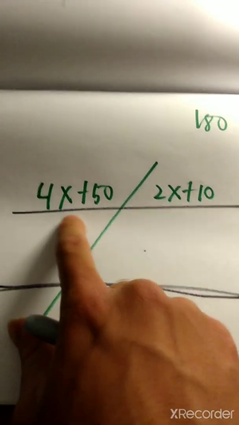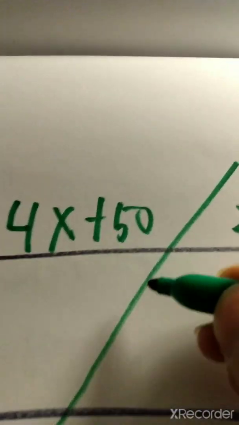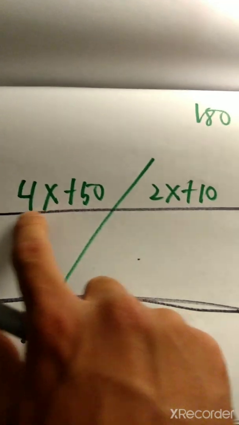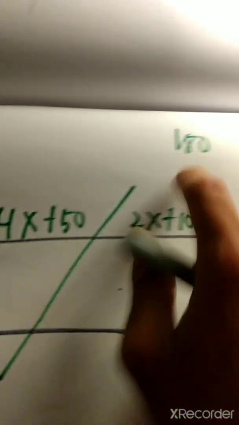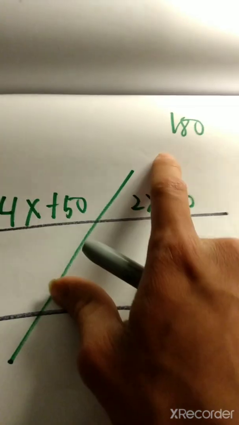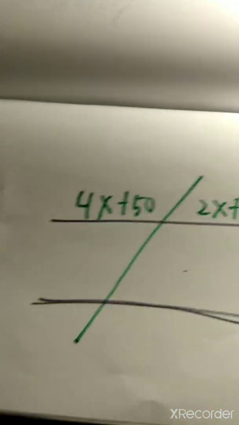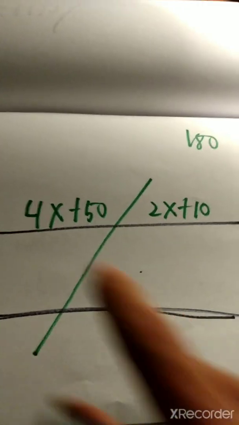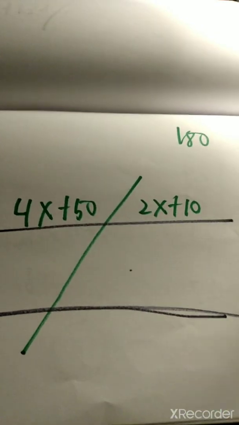So this is the sample problem. 4x plus 50 and 2x plus 10. So we're going to understand that this is a supplementary angle because these two angles are going to add up to 180 degrees. So in order to do that, we're going to have to turn this into an equation.